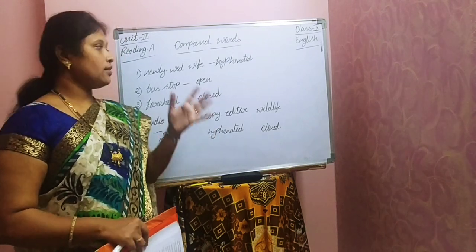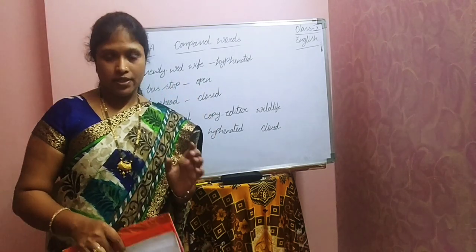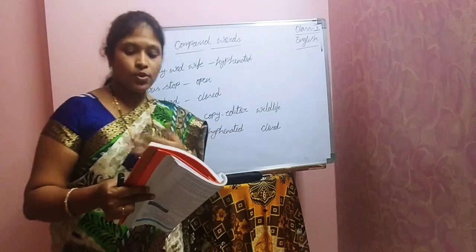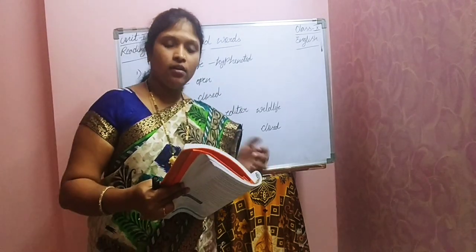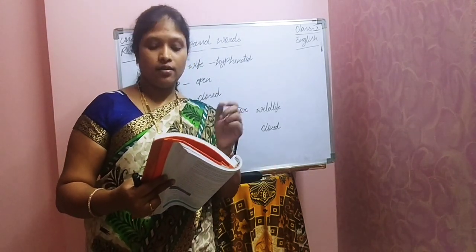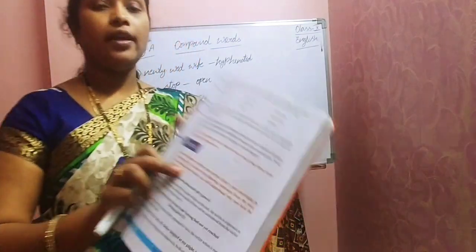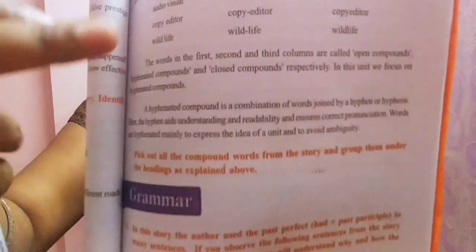Understood, children? Like this we can express or write these words. For example, here some more examples are given. Audio, visual, copy, editor, wildlife. So these are given in textbook, children. Okay. So if you observe those three words, in all the three forms are given.